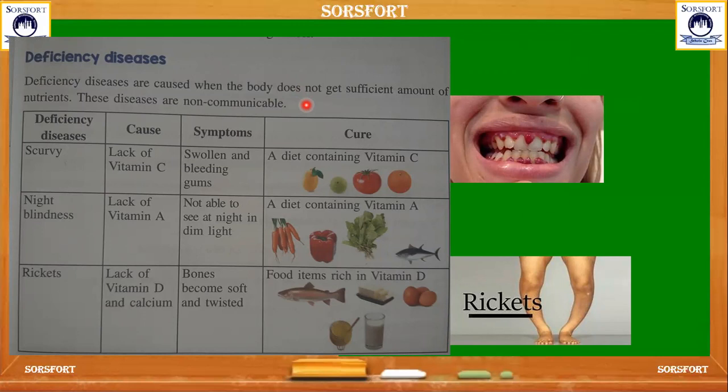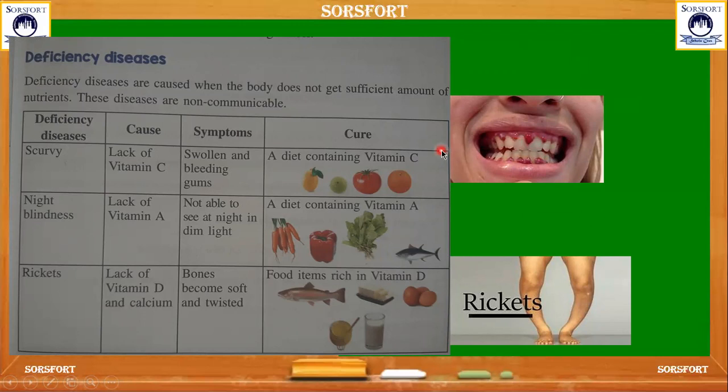The first disease we call scurvy. Scurvy is a lack of vitamin C. When there is a lack of vitamin C in our body, we get a disease called scurvy. It causes swollen and bleeding gums. Here you can see swollen and bleeding gums are caused when there is a lack of vitamin C in our